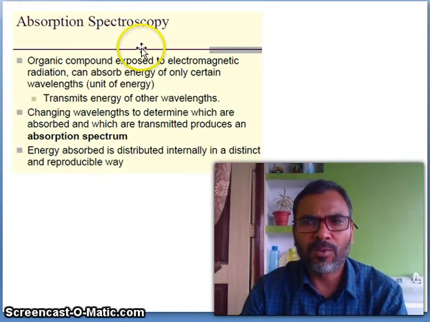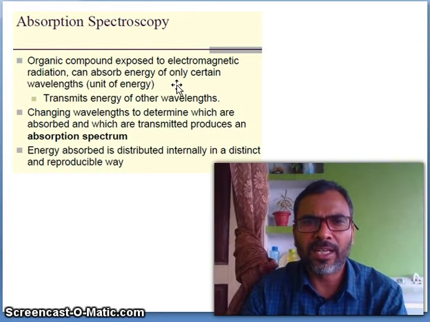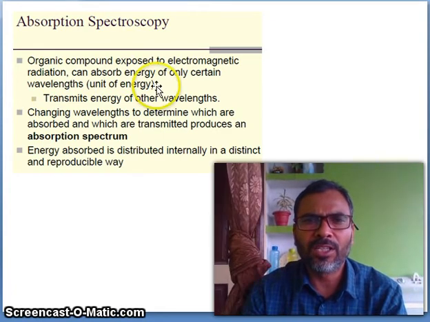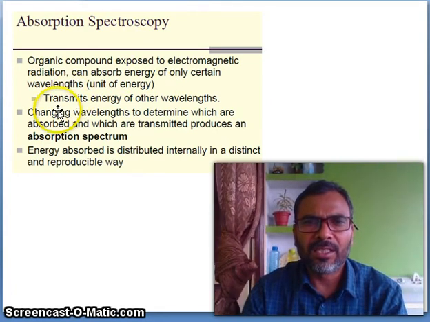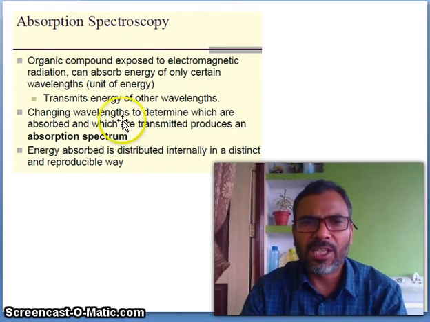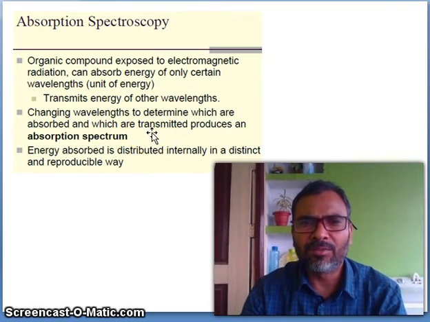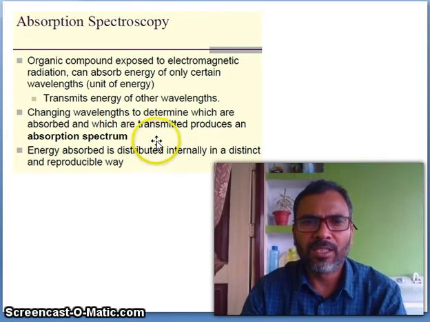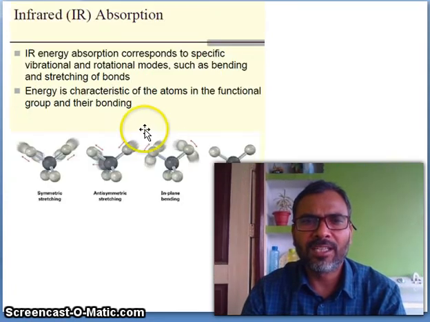Absorption spectroscopy. An organic compound exposed to electromagnetic radiation can absorb energy of only certain wavelengths and transmit energy of other wavelengths. Changing the wavelength to determine which are absorbed and which are transmitted produces an absorption spectrum. The energy absorbed is distributed internally in a distinct and reproducible way.